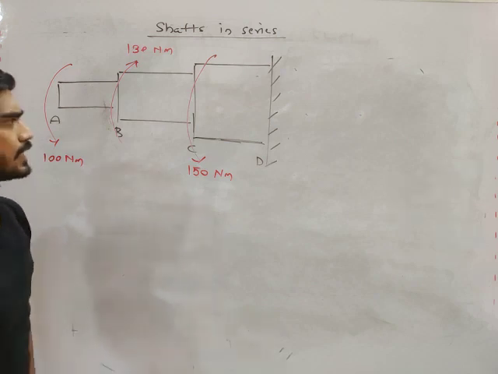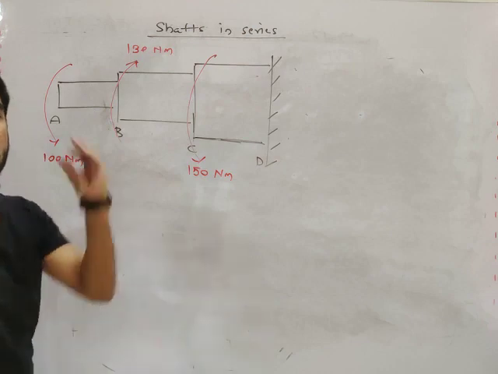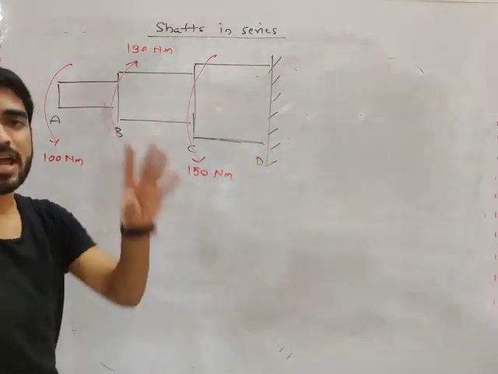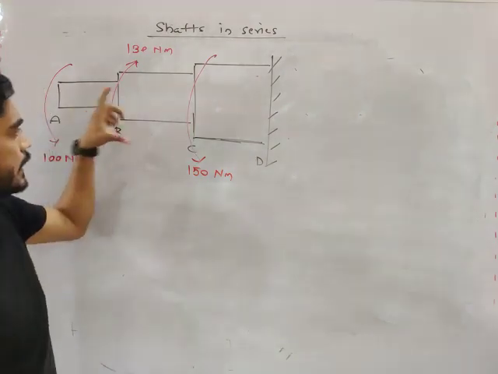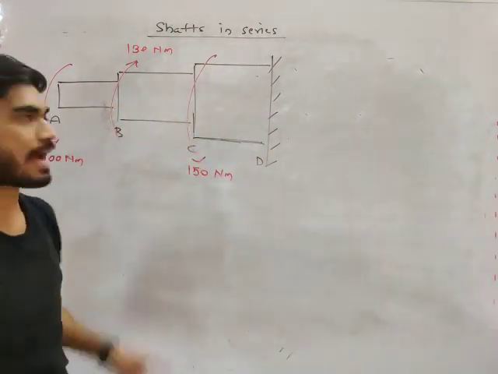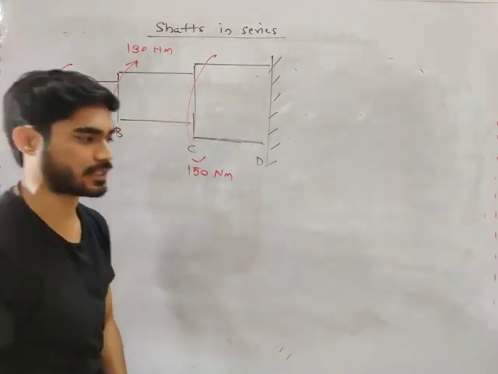Now you can consider this shaft as three different shafts connected in series, my friend. AB, BC and CD. We have three different shafts connected in series. So this is a series connection.